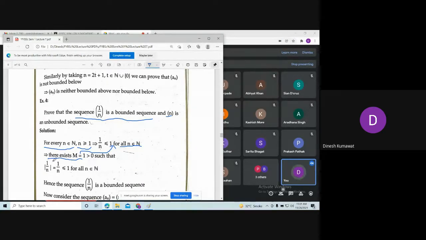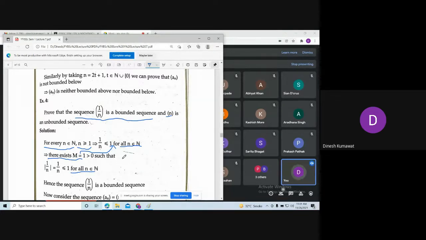The modulus of 1 by n is always 1 by n, because n is a natural number, which is positive, and 1 upon n is also positive, and the modulus of any positive number is that number itself. So mod of 1 by n is 1 by n, and we have seen that 1 by n is less than or equal to 1 for all n.